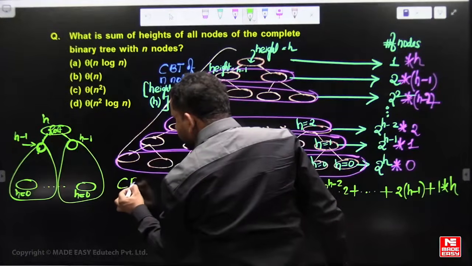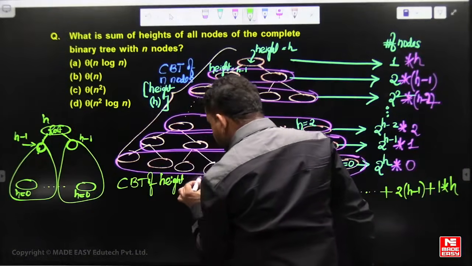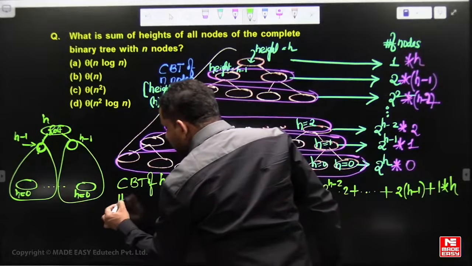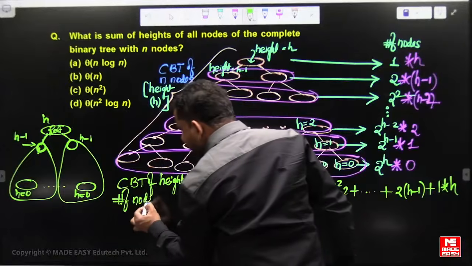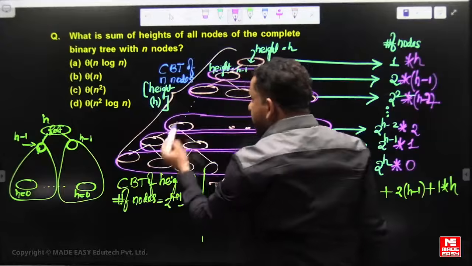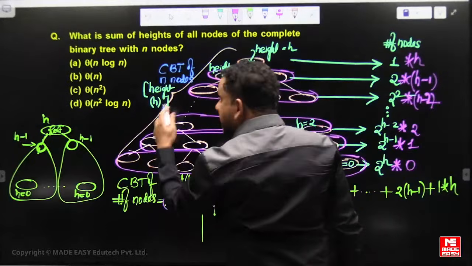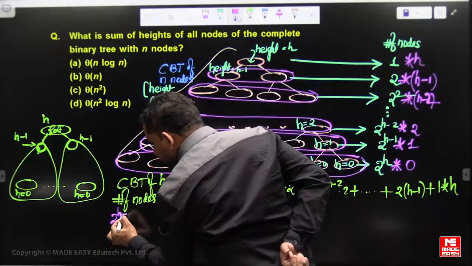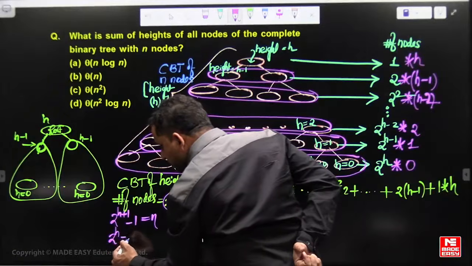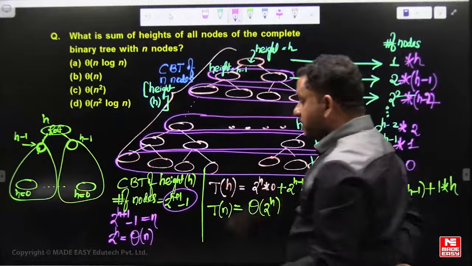In a complete binary tree of height h, the number of nodes is 2 power h plus 1 minus 1. That means the total number of nodes, 2 power h plus 1 minus 1, is n. It means that 2 power h is order of n. It is n plus 1 by 2. N plus 1 by 2 is order of n.